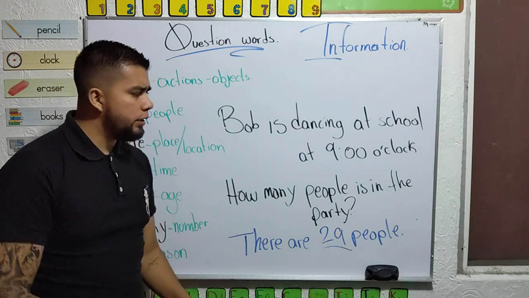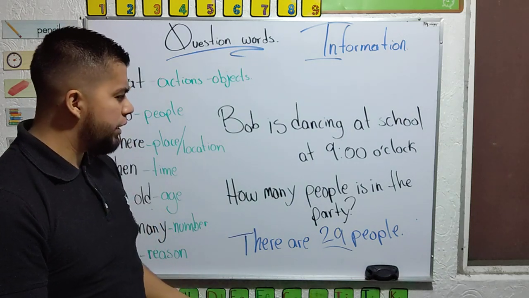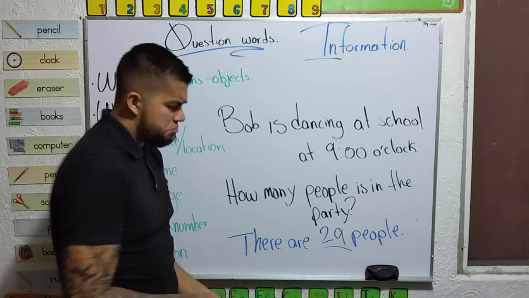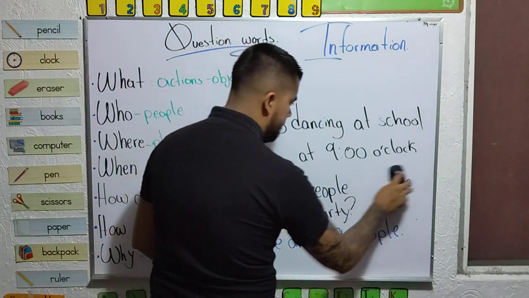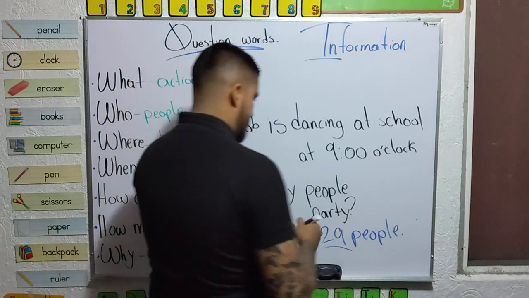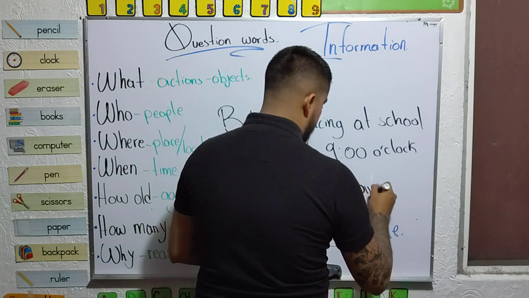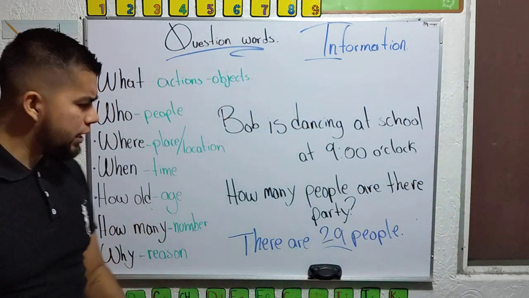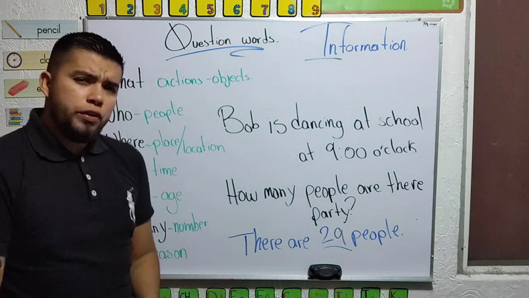How many people are in the party, or how many students. Okay, let's use there are. How many people are there?